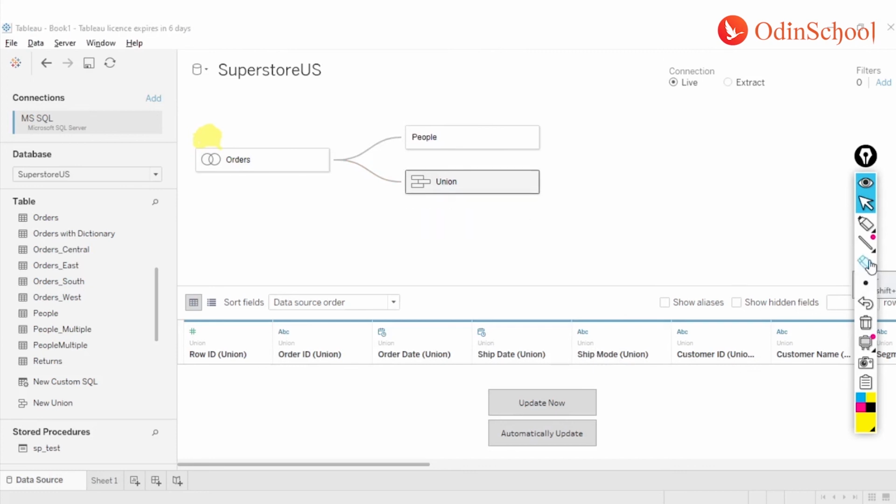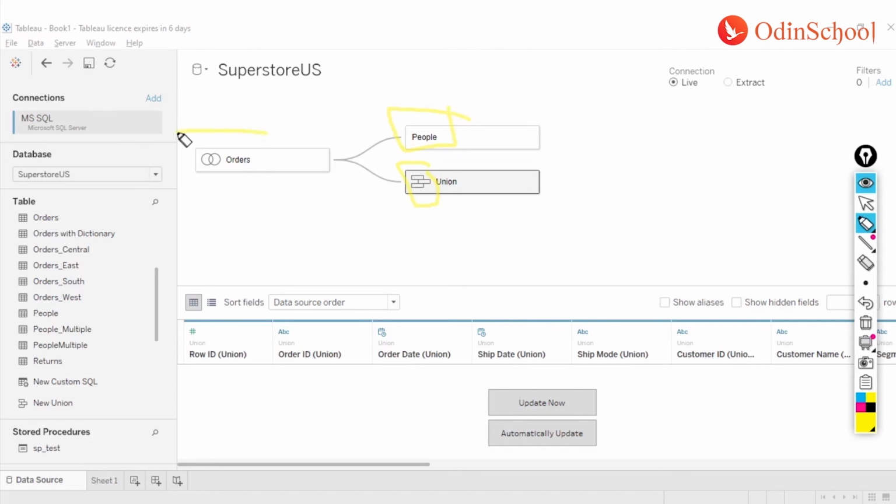Now you see over here there's again a new symbol which is given over here. So if there are no joins or unions happening inside this physical layer, you will get a plain table which looks like this.